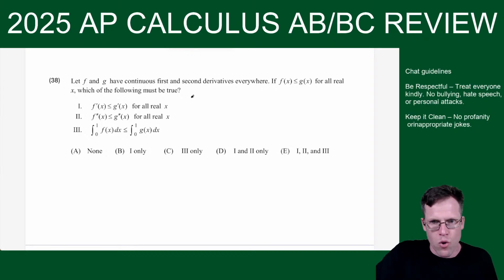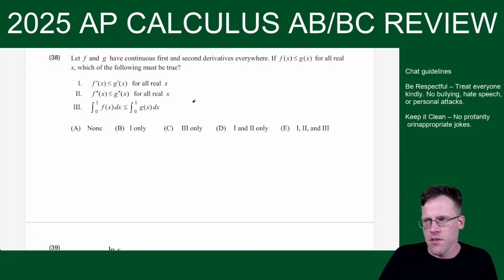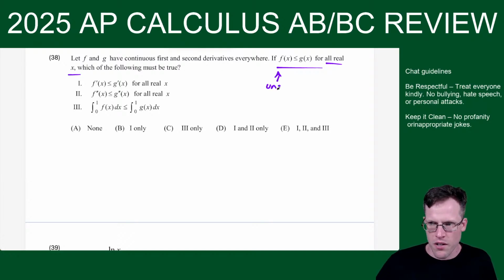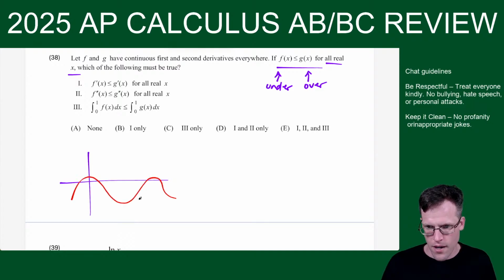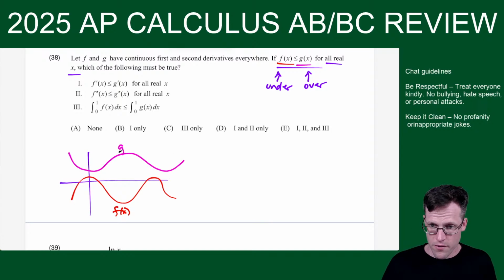All right. So question 38, here we go. Something a little wacky. So if f is less than or equal to g for all real numbers x, graphically that means this one is under and this one is over. They could meet each other at some points, but for the most part, f we'll say is under. So let's say that's f of x, in red. And then g of x I'll throw in pink, something like this.